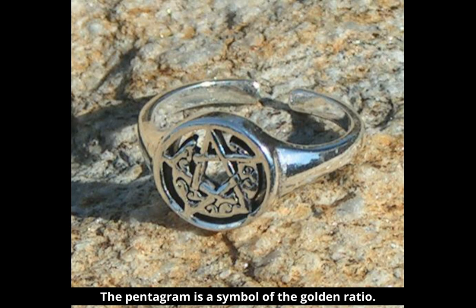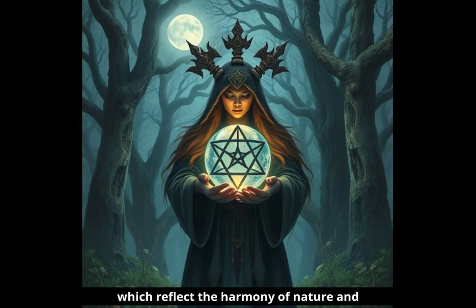Summation. Thus, the pentagram is a symbol of the golden ratio, since its structural proportions follow the laws of the golden ratio, which reflect the harmony of nature and mathematics. That is why the Pythagoreans considered this form as a manifestation of the perfection of the universe, and used it in their spiritual and philosophical teachings. The relationship between the golden ratio and the pentagram shows a deep mathematical relationship that is aesthetically appealing to the human eye and occurs in many places in nature.